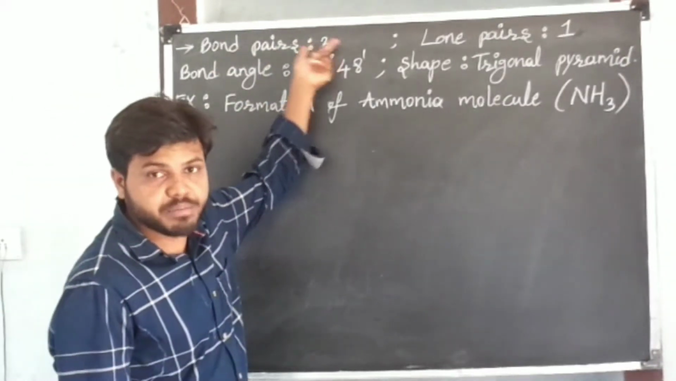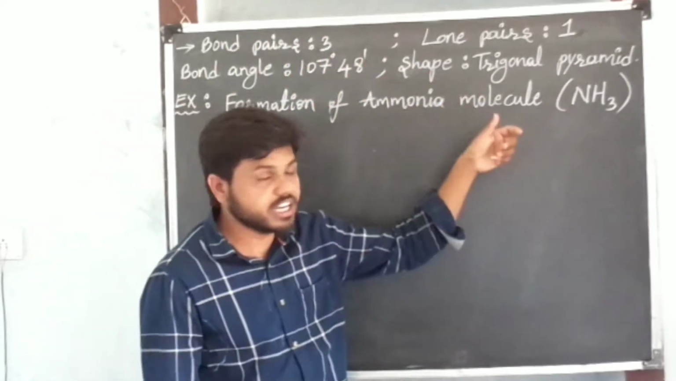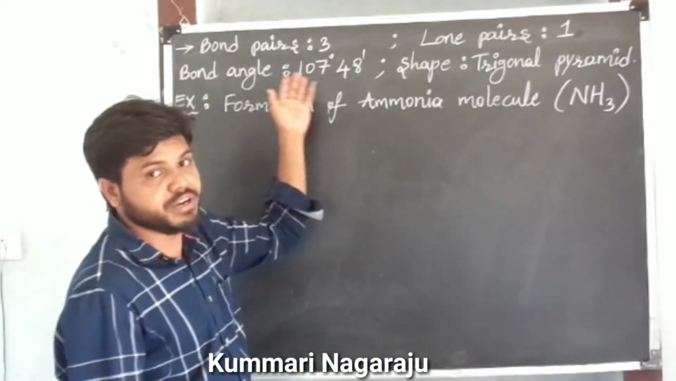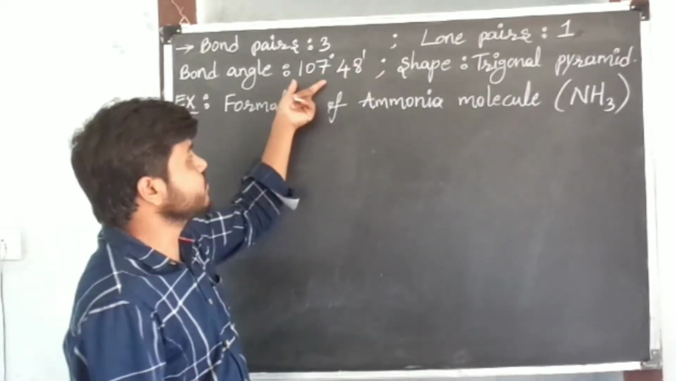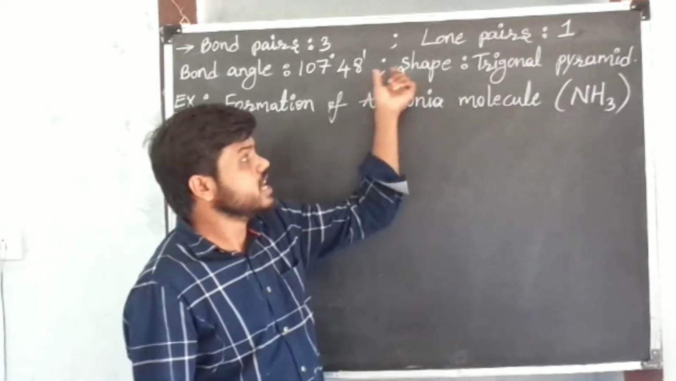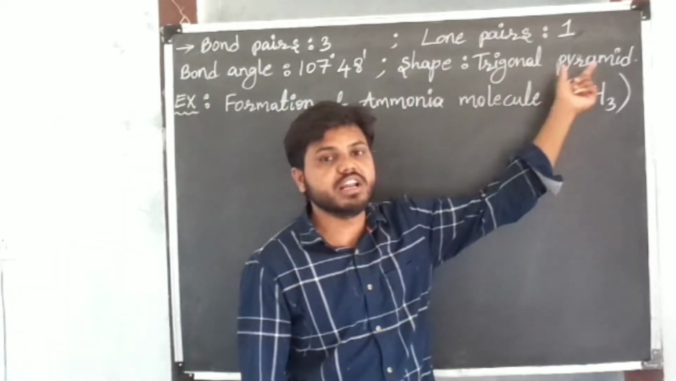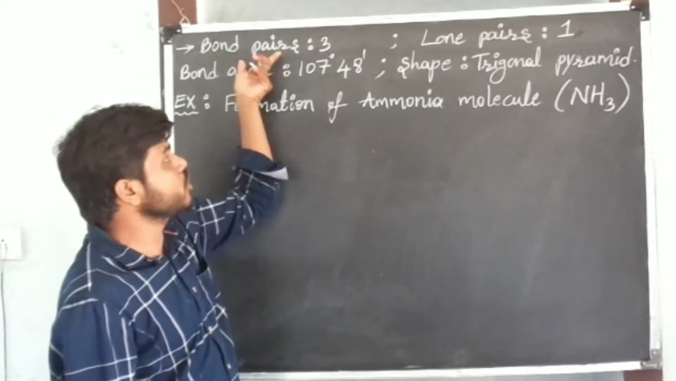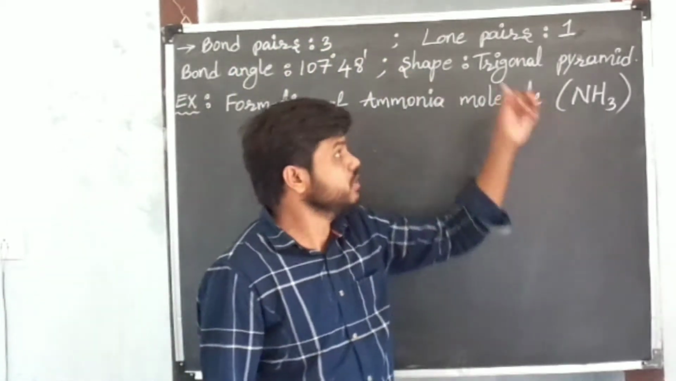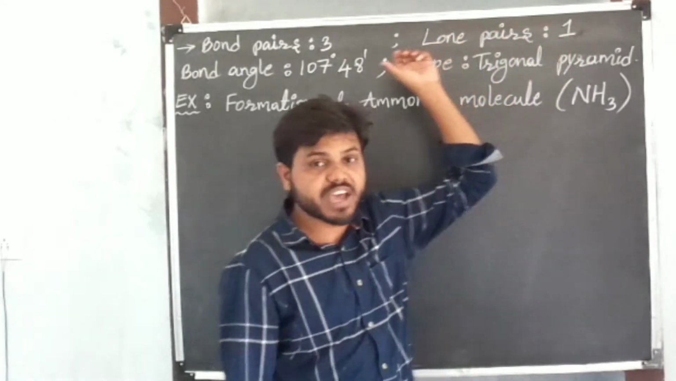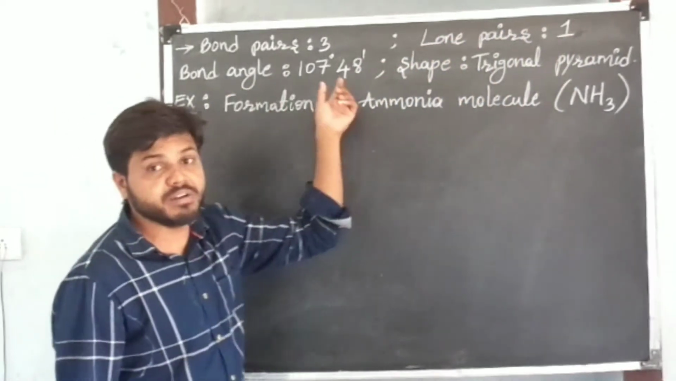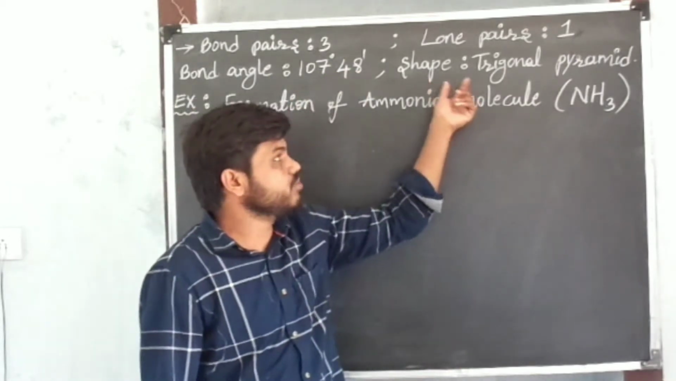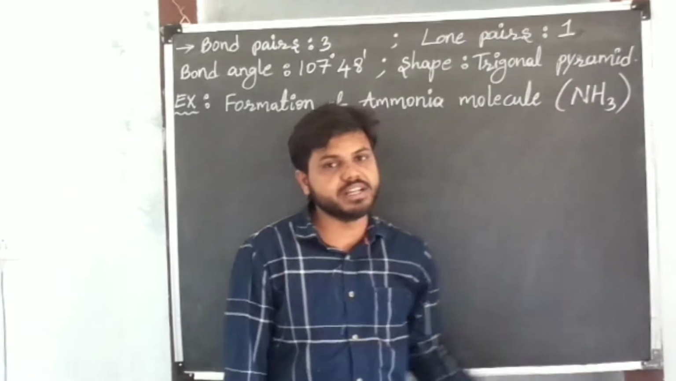If any molecule has 3 bond pairs around the nucleus of the central atom with one lone pair in the valence shell, then the bond angle between bond pair electrons is 107 degrees 48 minutes and the shape of the molecule is trigonal pyramid. I am repeating: if any molecule has 3 bond pairs around the nucleus of the central atom with one lone pair in the valence shell, then the bond angle is 107 degrees 48 minutes and the shape is trigonal pyramid.